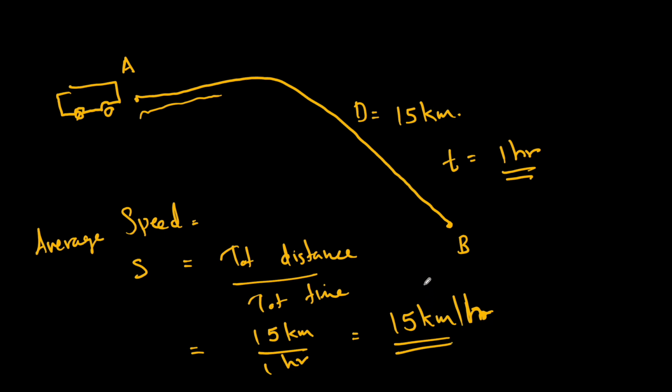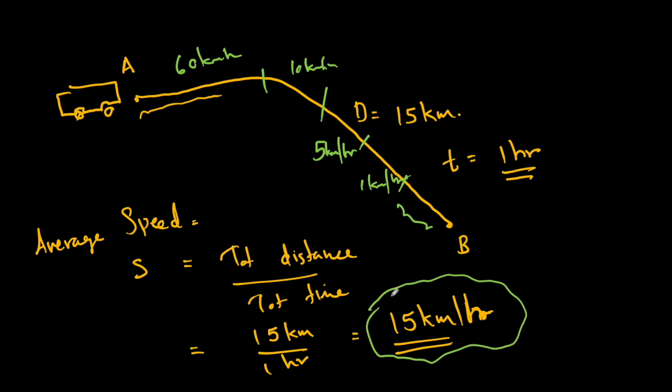Remember, in this journey he might have gone even to 60 kilometers per hour. Say in this portion he might have gone to 60 kilometers per hour, in this portion maybe 10 kilometers per hour. In this portion the traffic might have been very heavy, 5 kilometers per hour. In this portion he might have been running at 1 kilometer per hour. So the in-between speed, the instantaneous speed, might be different, but the average speed came out to be 15 kilometers per hour. So this is the concept of average speed.